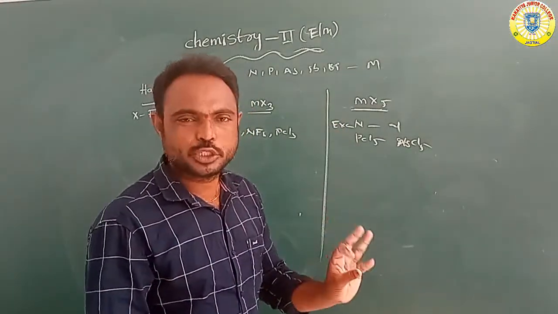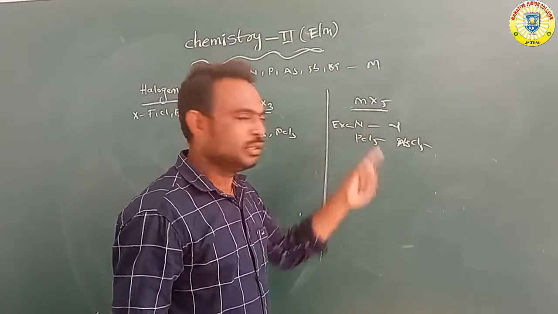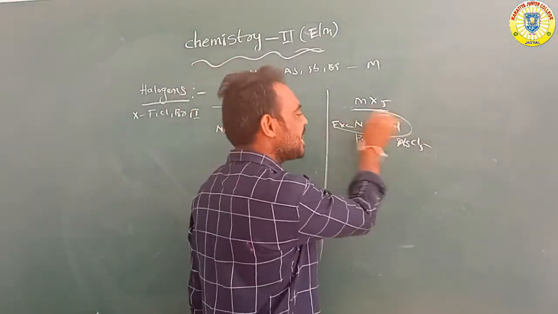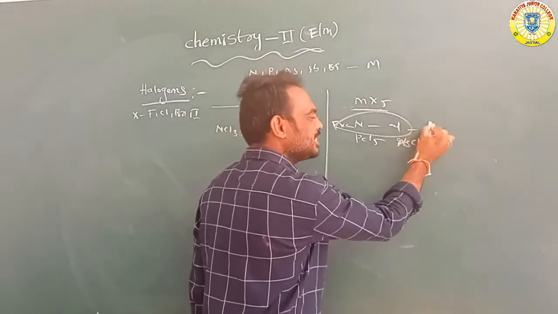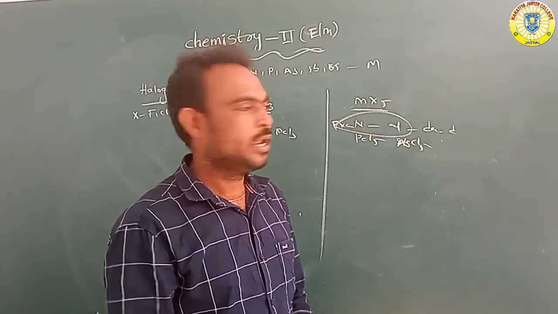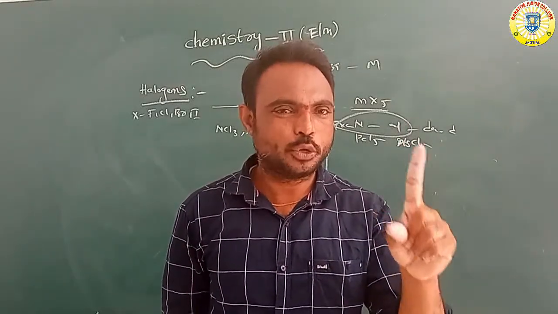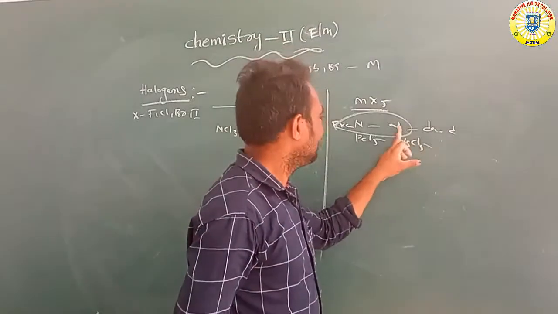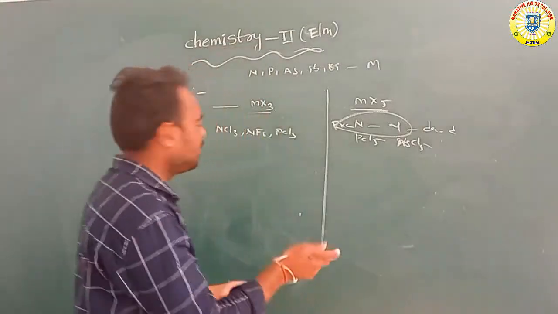Nitrogen does not form pentahalides because the nitrogen atom does not contain d orbitals. The remaining elements contain d orbitals, but nitrogen does not. Due to this reason, nitrogen does not form pentahalides.